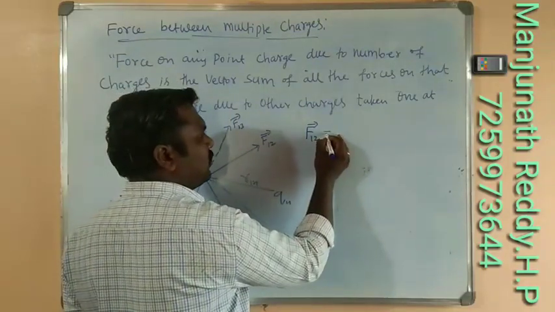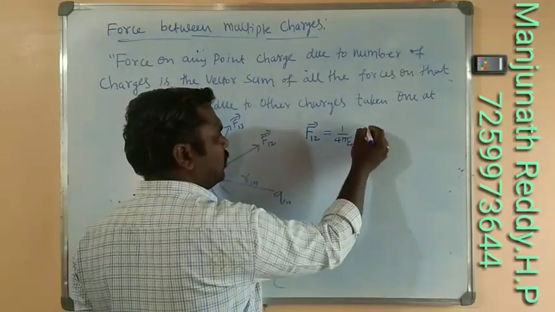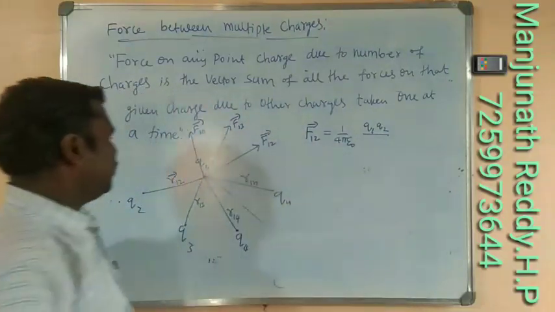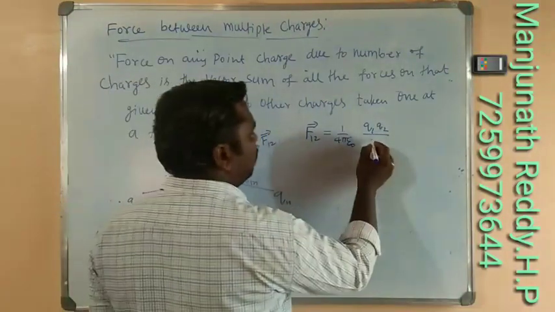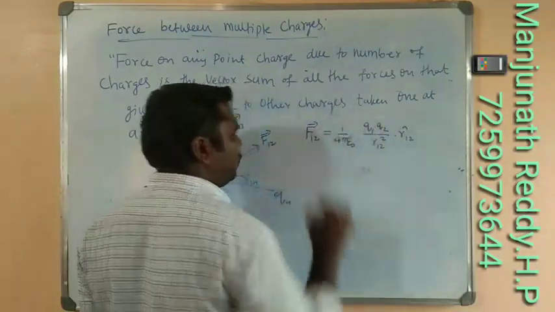We can write this F12 as 1 by 4 pi epsilon naught q1 q2 divided by the separation between them, R12. So R12 square into R12 cap.